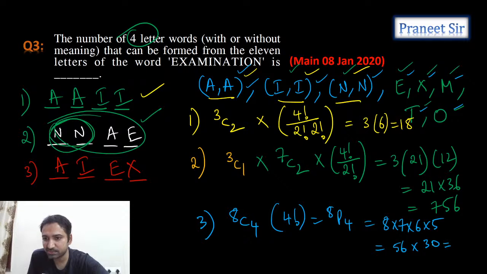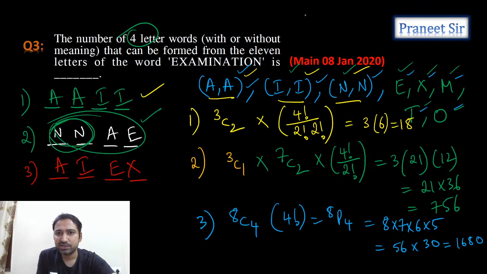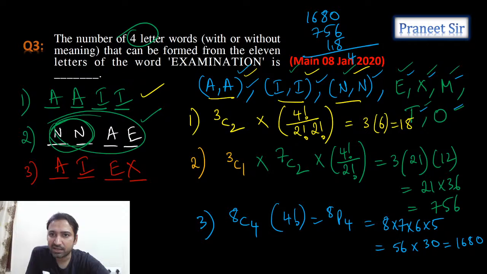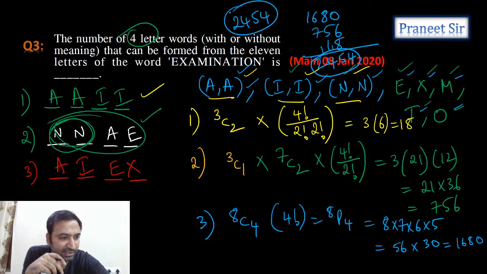So now let's simplify this. If you simplify this, 56 into 30 is 1680. So now we need to add all this. Let's add all this. 1680 plus 756 plus 18. How much do we get, guys? Here we get 4, and then 5, and then 1 here. So total answer is going to be 2454. Let's check whether it is correct or not. So guys, is it clear?